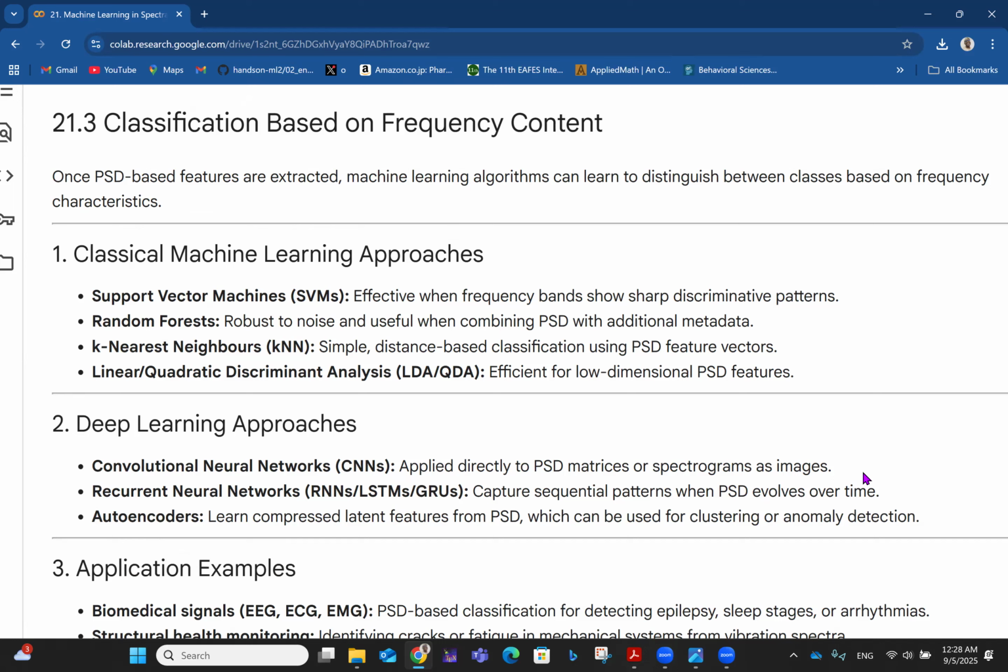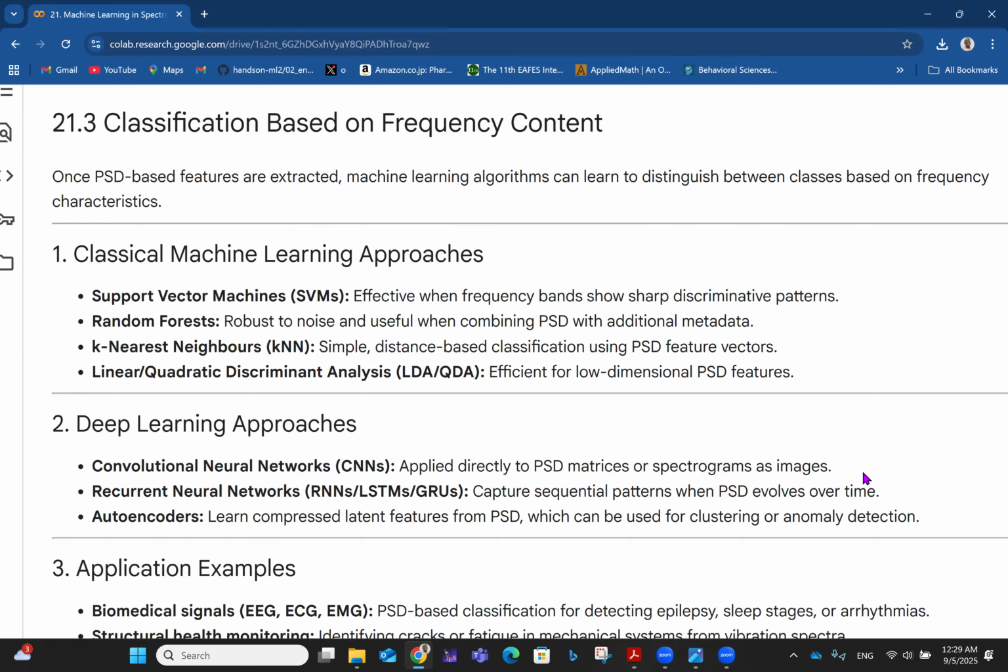So classical machine learning approaches, you can use support vector machines, which is effective when frequency bands show sharp discriminative patterns. So this helps you to delineate between frequency patterns in spectral analysis. Then you have random forest, which is robust to noise and useful when combining PSD with additional metadata. Then we can have k-nearest neighbors, KNN, which is simple distance-based classification using PSD feature vectors. Then you have linear or quadratic discriminant analysis, LDA/QDA, efficient for low-dimensional PSD features.